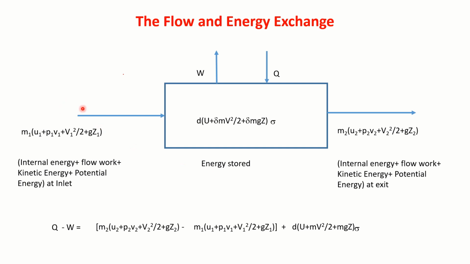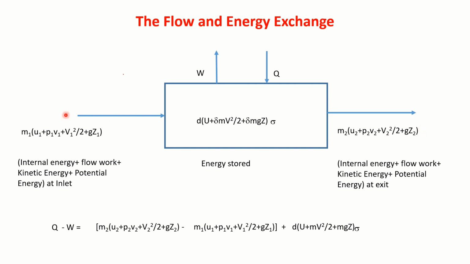Whenever mass enters into the system, along with that it carries various forms of energy. It will carry kinetic energy, by virtue of its motion, and may carry potential energy, by virtue of its position. In the same way, when mass leaves the system, it will carry away some energy.